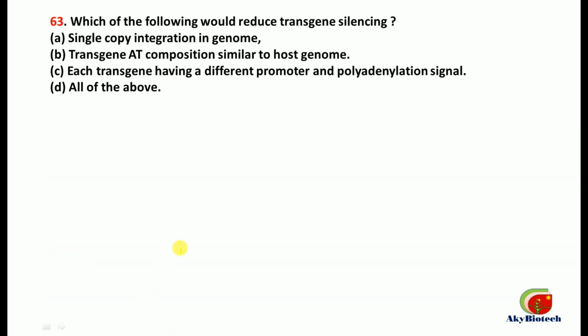Number 63. Which of the following would reduce transgene silencing? So the correct option is single copy integration in genome. This one is correct. Transgene AT composition similar to host genome, again a correct one. And each transgene having a different promoter and polyadenylation signal, again a correct one. So all these three options are correct and the correct one is all of the above.